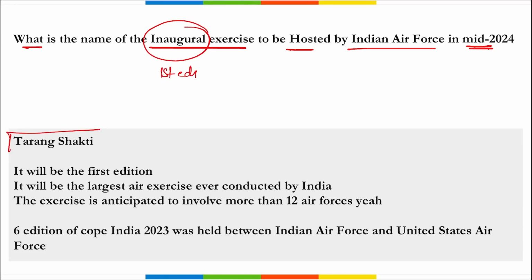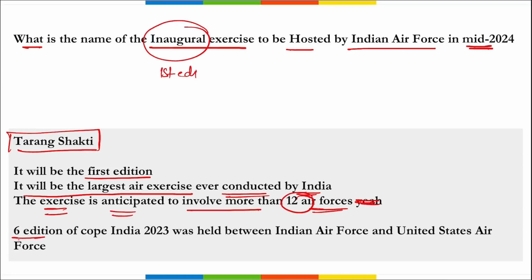So the name of the exercise is Tarang Shakti. This will be the first ever edition. It will be the largest air exercise ever conducted by India, and the exercise is anticipated to involve more than 12 air forces. Correct? And apart from this, remember the sixth edition of Cope India. This Cope India is an exercise that is held between the Indian Air Force and the US Air Force.